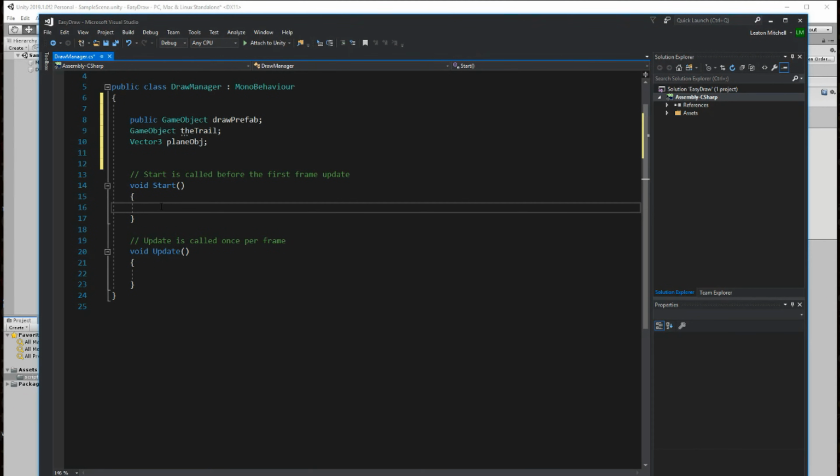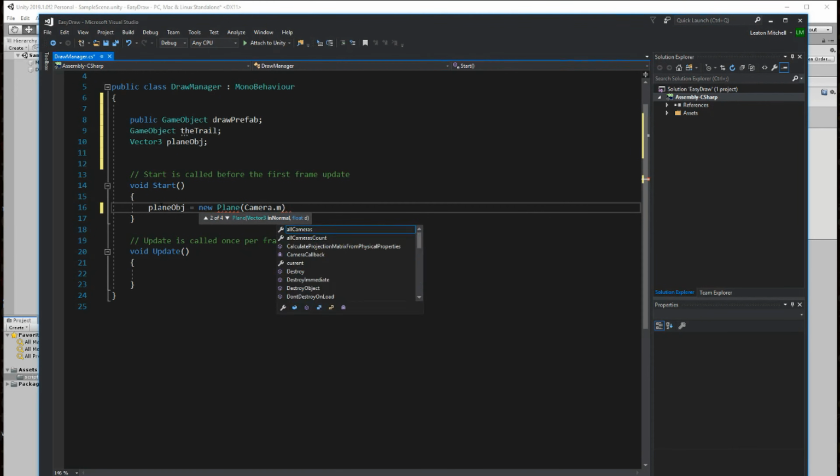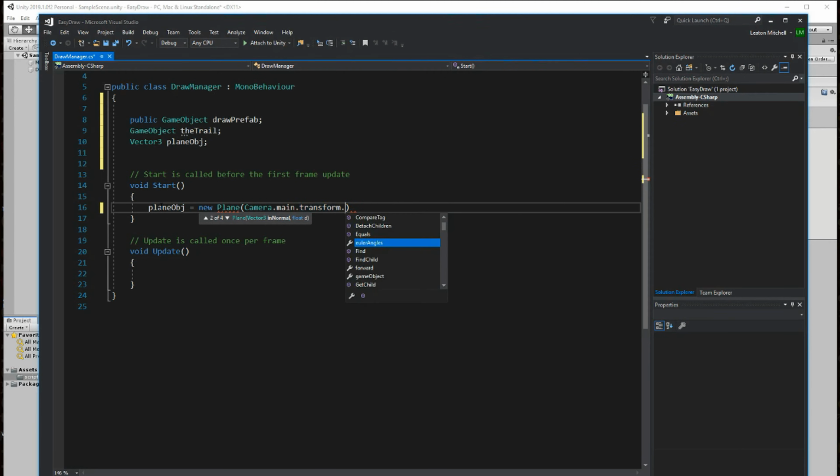So first thing, as the game starts, let's take the plane object that we just created, and this will be equal to a new plane, because we're going to make a plane out of it. New plane, and then just give it the camera position in front of the camera. So camera.main.transform.forward.